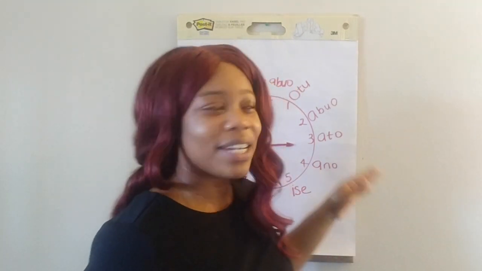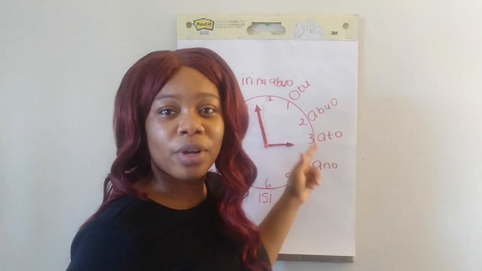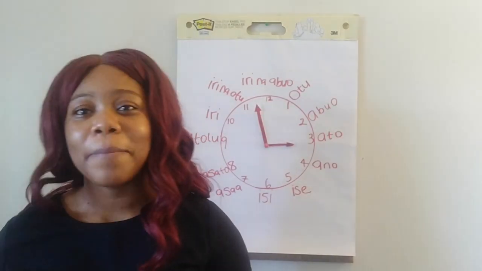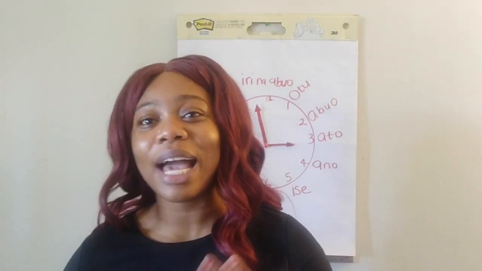So for this, you need to know how to count from 1 to 12 in Igbo language, which is otu, abo, ato, ano, ise, ishi, asa, asato, itolu, iri na otu, iri na abo. You need to be able to count to be able to say the time in Igbo language. And with the time, I wrote the numbers in Igbo for you, so it's kind of messy, but I am hoping that it will be helpful so that you can say it when we get into that.